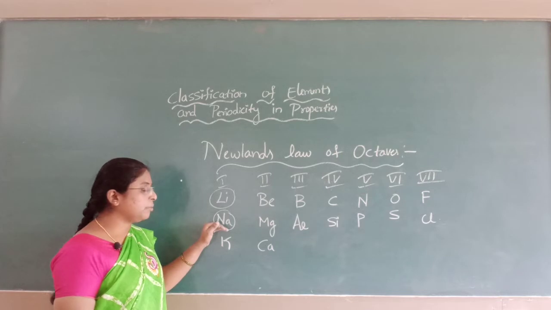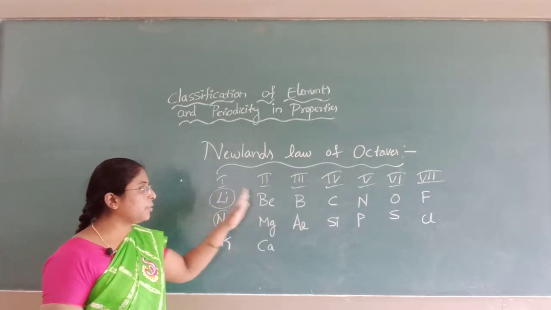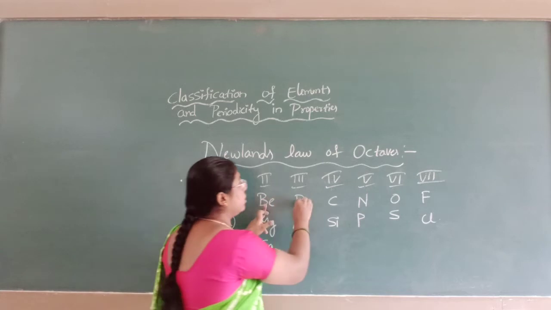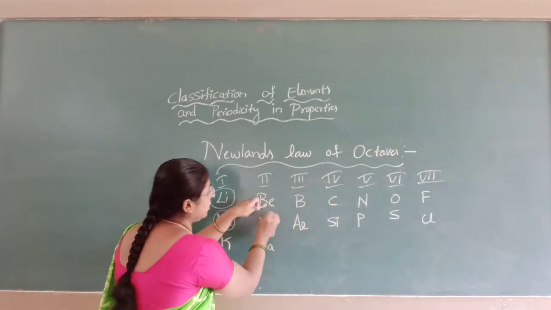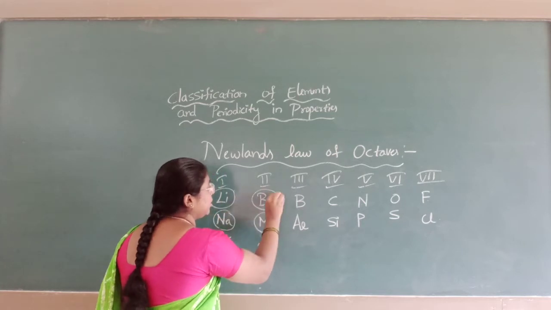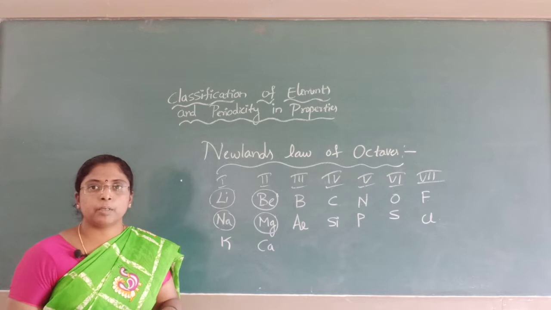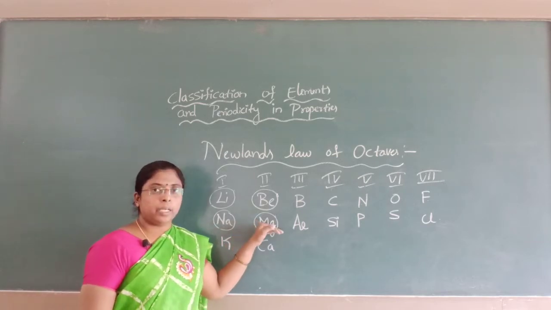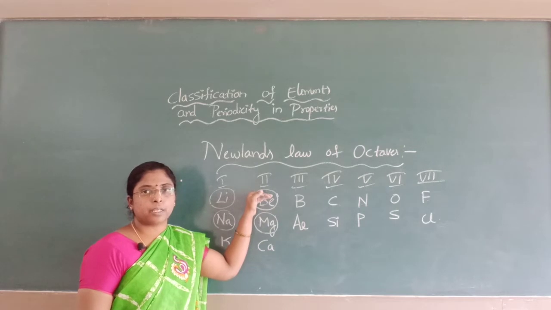The 8th element's property is the repetition of the first element. If you start from beryllium also, 1, 2, 3, 4, 5, 6, 7, 8 is magnesium. Beryllium and magnesium both have the same physical and chemical properties. Every 8th element's property is a repetition of the first element.